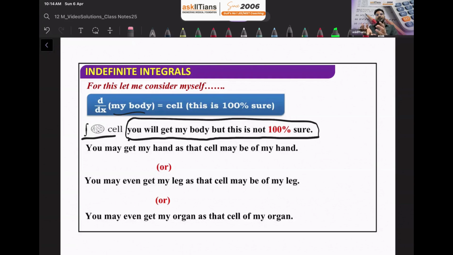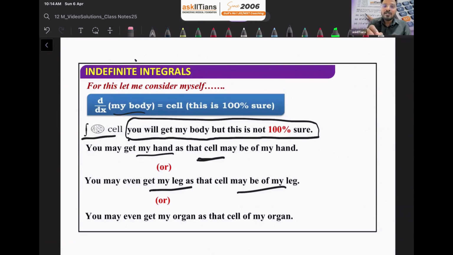Means they are just forming my hand. So if we are integrating cells, we are going to get my hand only, because the cells may be of my hand, right? And similarly, we can get a leg if the cells are of the leg only, or we can get some other organ of the body. But for sure, we are not going to get the whole body. So this is the meaning of indefinite here.